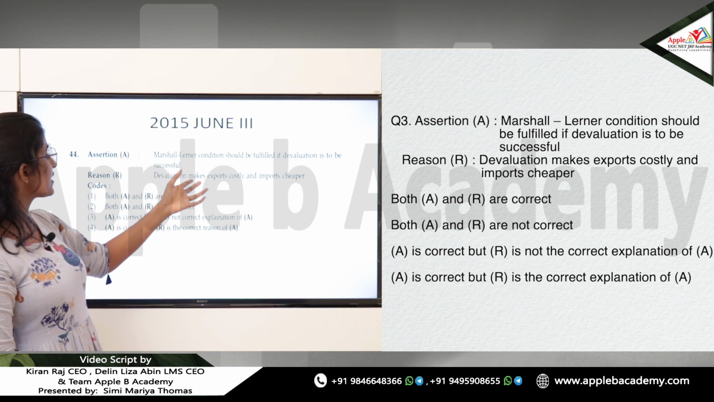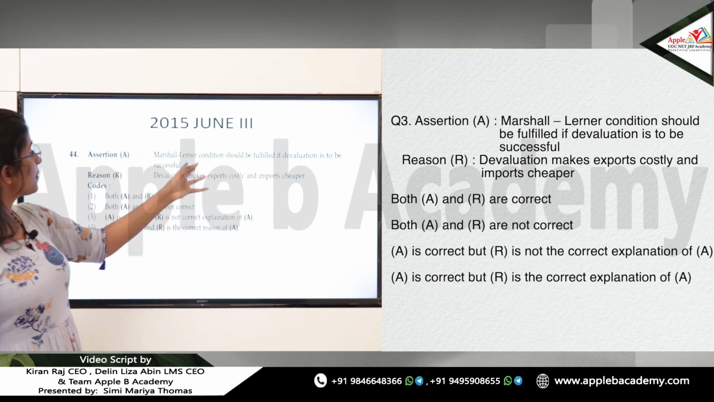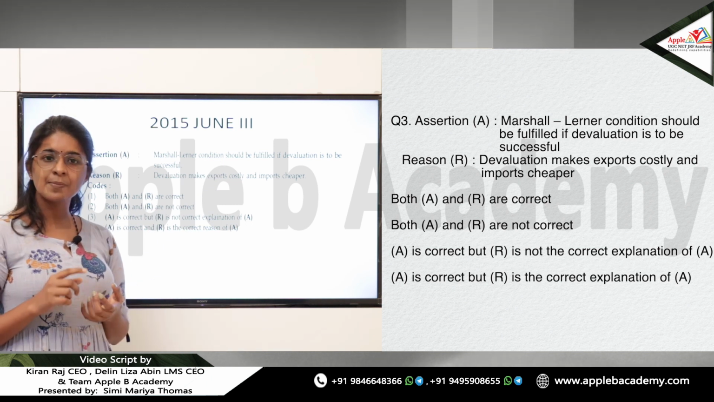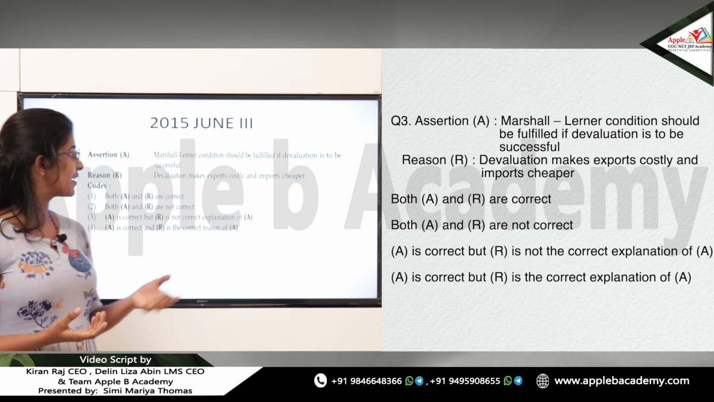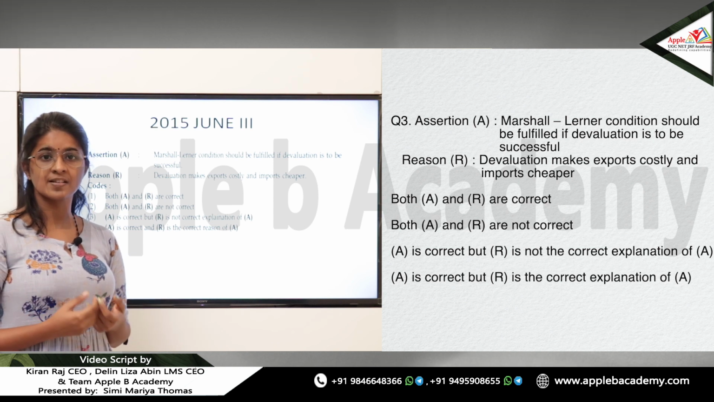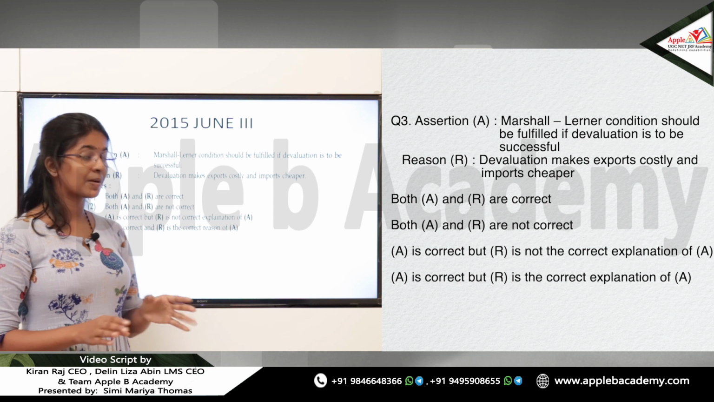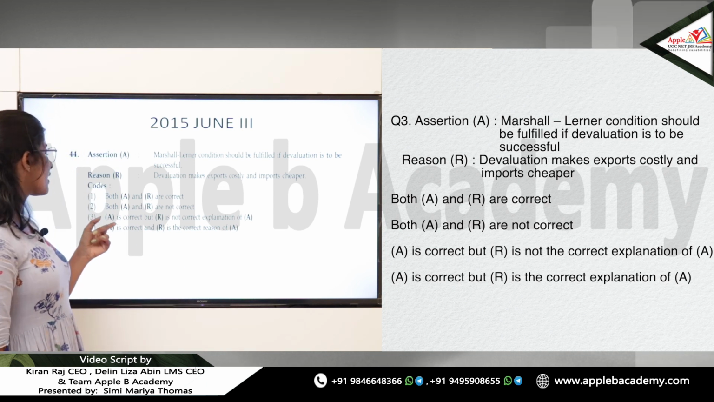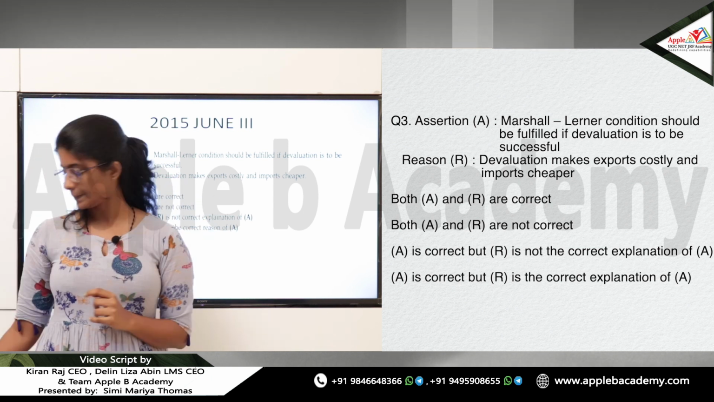So assertion and reason both are correct statements, but the reason is not the correct explanation of the assertion. The assertion says the Marshall-Lerner condition must be fulfilled for devaluation to be successful, and the reason for that is EX plus EM greater than 1, then only will the trade balance improve. But here they are giving devaluation making exports costly and imports cheaper as the reason. That is not correct. So we can take option 3 as the answer: A is correct, but R is not the correct explanation of A.